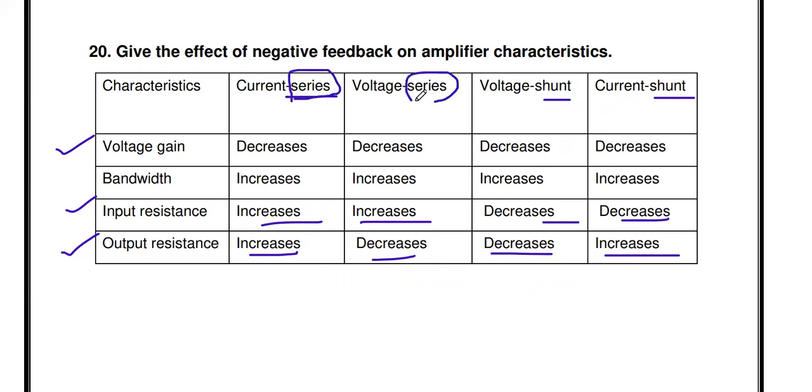In series mixture, input resistance increases. In shunt mixture, input resistance decreases. Similarly, for output resistance, if it is current sampling, it increases. If it is voltage sampling, it decreases.